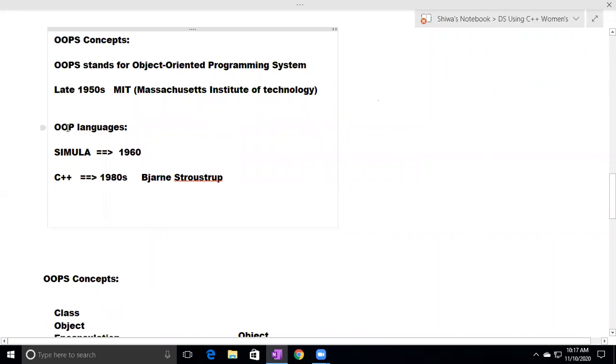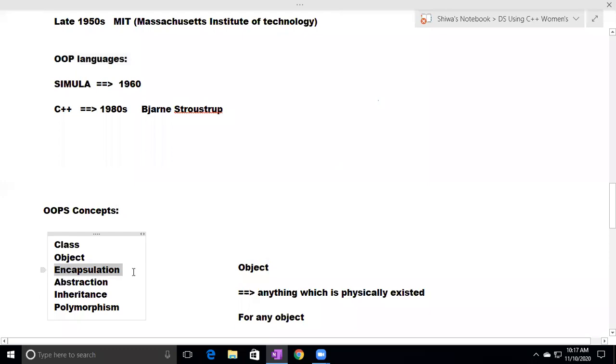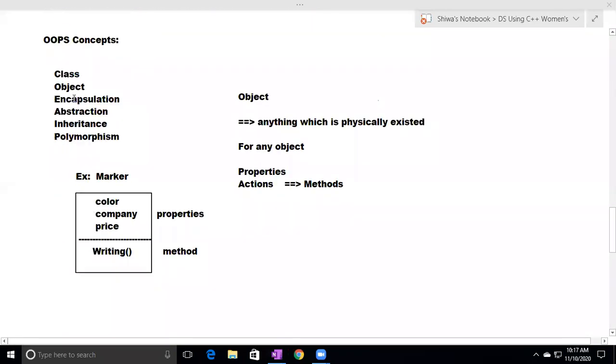An object-oriented programming language means any language that supports encapsulation, abstraction, inheritance, and polymorphism. The first object-oriented programming language is Simula. The C++ language was introduced in the 1980s. So what are the OOPS concepts? Class, object, encapsulation, abstraction, inheritance, and polymorphism.